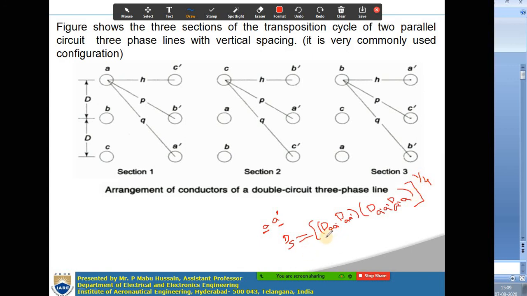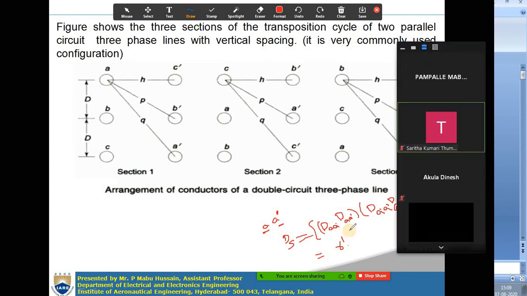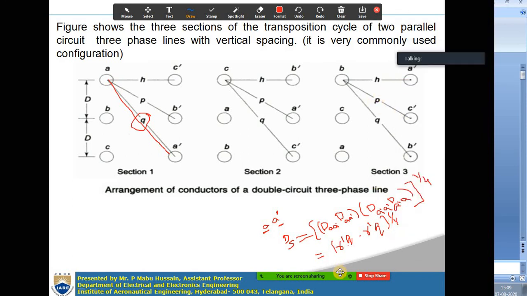Then what are the distances? This is in the first section. So what is daa and a dash a dash? This will be the geometric mean radius r dash, into daa dash, this value, which is q, so r dash q. Similarly, a dash a dash is again r dash, and a dash a is q again. So you get the whole to the power of 1 by 4 here. This is equal to r dash q whole square, which finally gives r dash q whole to the power of 1 by 2.